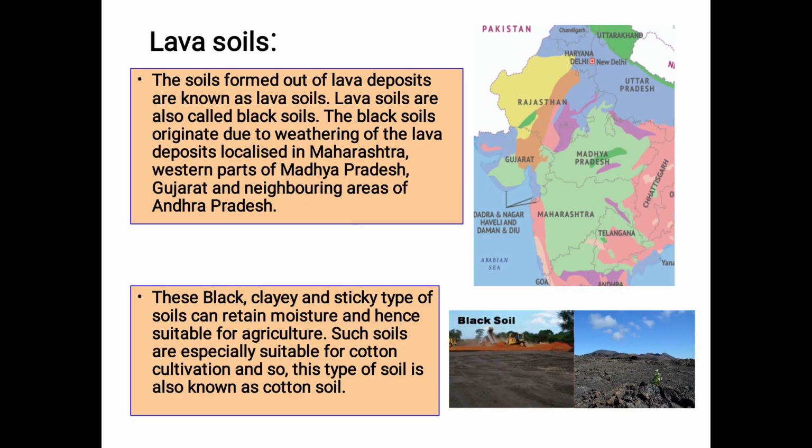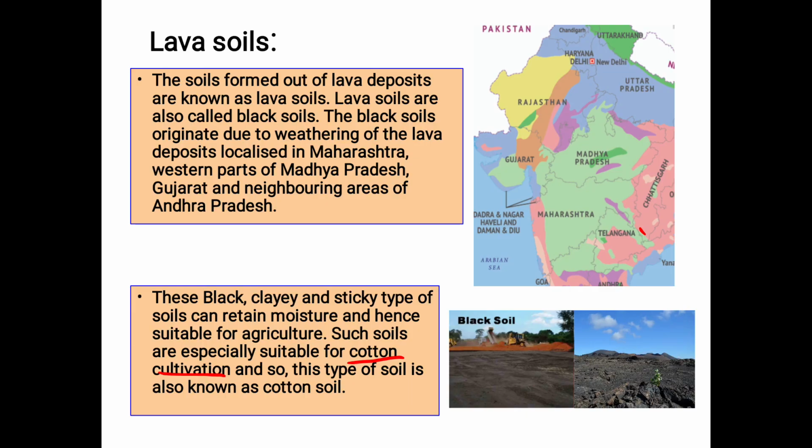So see the green color portion right here. You will find this in this region. So how are these black soils? This black, clay, and sticky type of soil can retain moisture. That means it can hold water, the moisture, and hence is suitable for agriculture. Because of their ability to retain water, such soils are especially suitable for cotton cultivation.